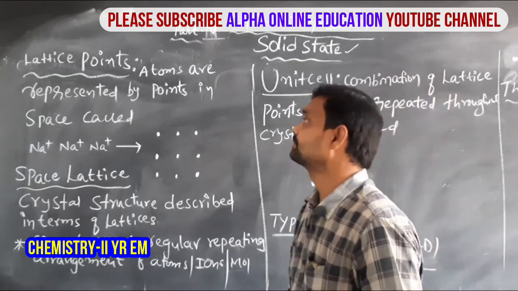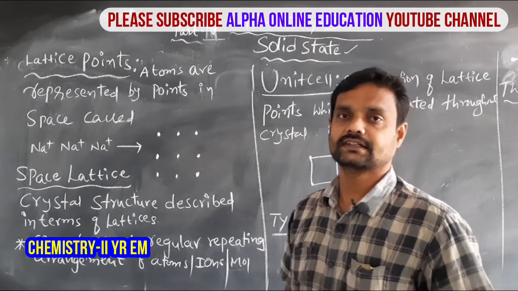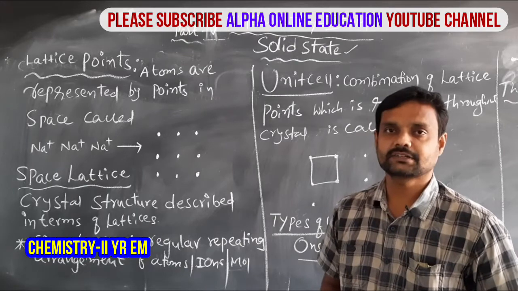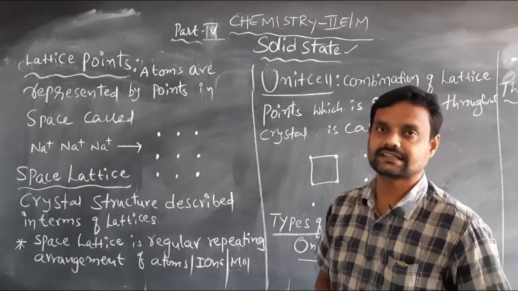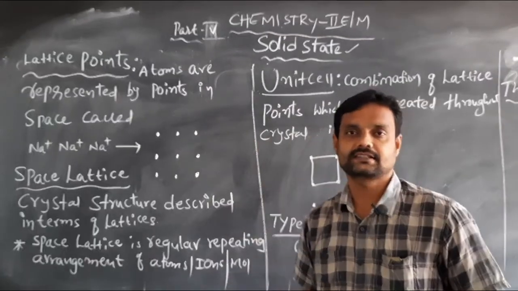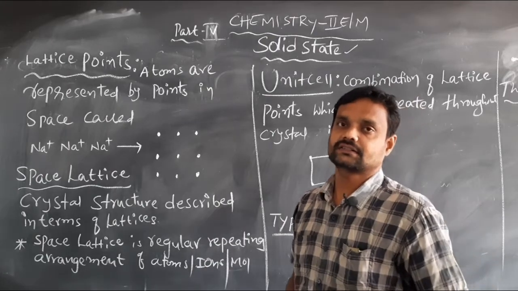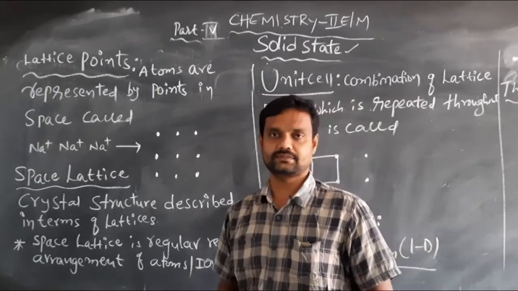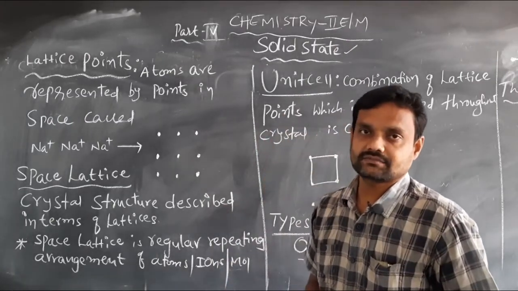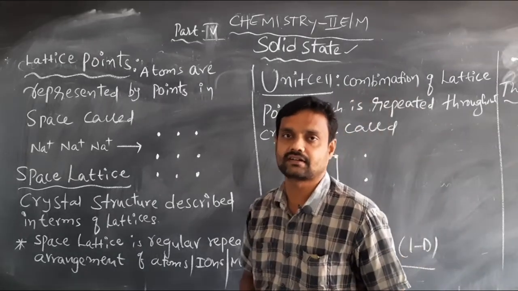So dear students, previously we discussed the different types of solids. Among them, we have to learn the crystalline solids and amorphous solids. In the crystalline solids, there are different types of crystalline solids. And also we have to study the coordination number and radius ratio. From the coordination number and radius ratio, we should find out the geometry of the solids.